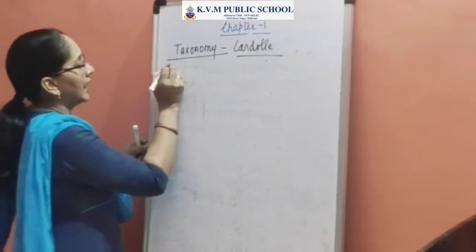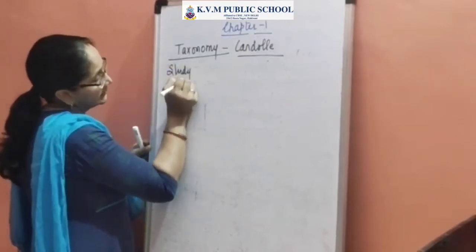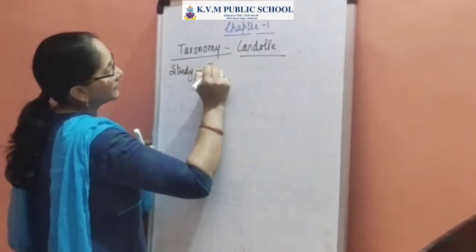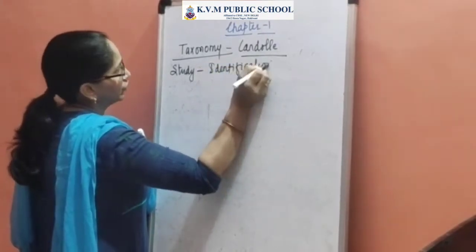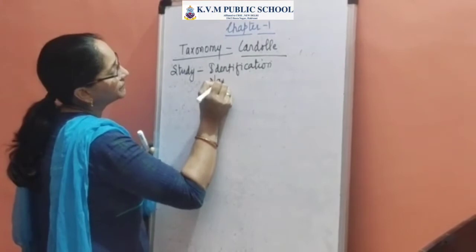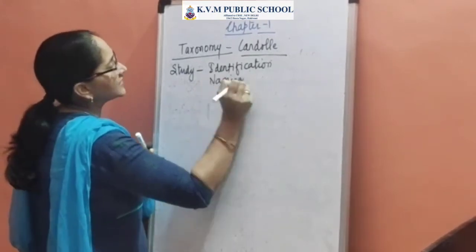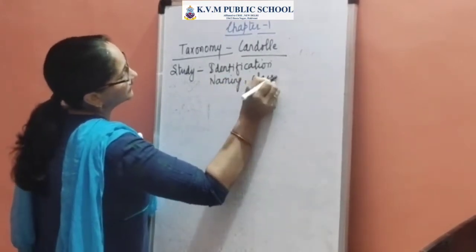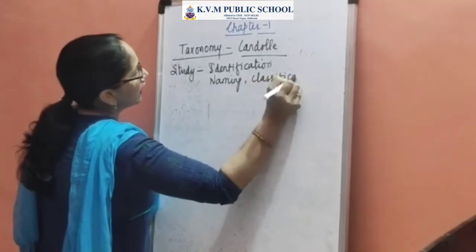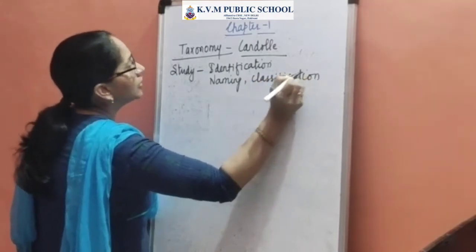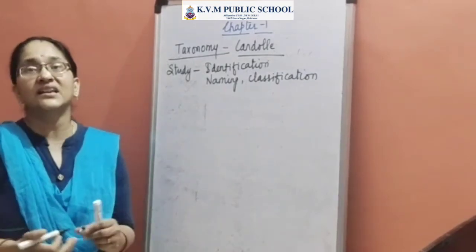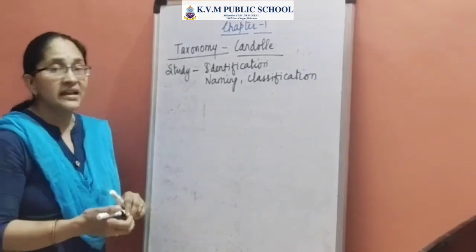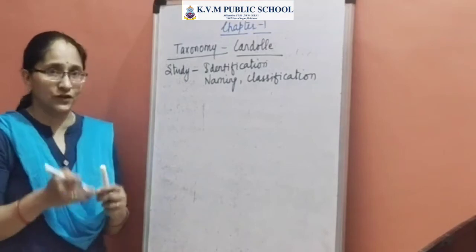So it is the study of identification of the organism, then giving a name to it, that is naming the organism, and the classification of the organism. Firstly we are going to identify, we are going to name, and we are going to classify it. That is what is referred to as taxonomy.